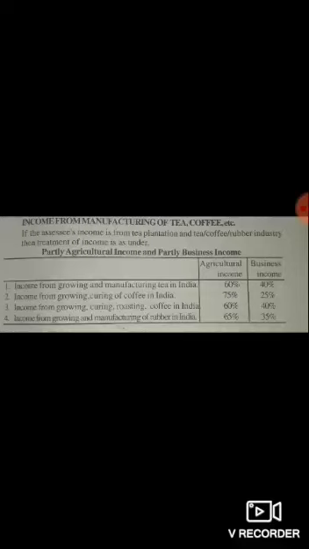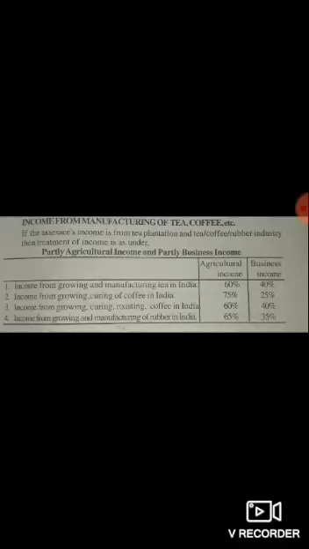Now, income from growing and manufacturing rubber in India. If the rubber trees are grown in India and the rubber is processed from those trees, then 65% is agricultural income, because they are farming, and they are processing for profit though, so 35% is non-agricultural income, that is business income.